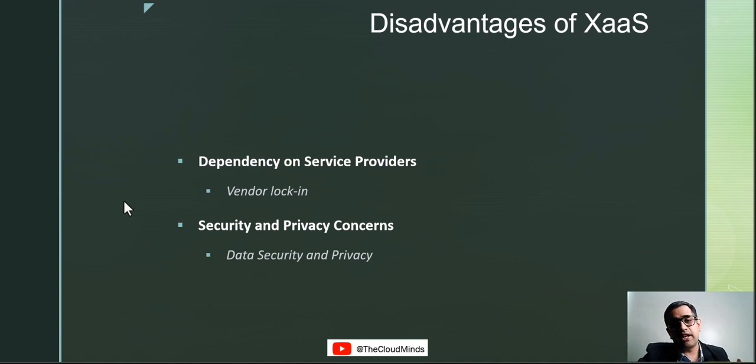Of course there are mitigations for that, but still, if you have to share your data with some other service provider, there is always a sense of security and privacy concerns.